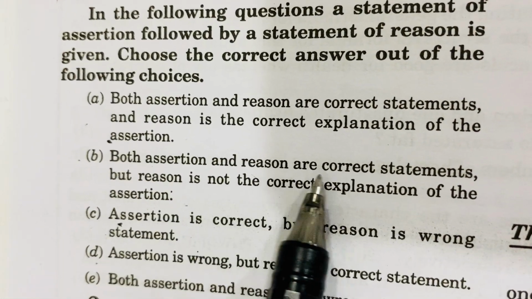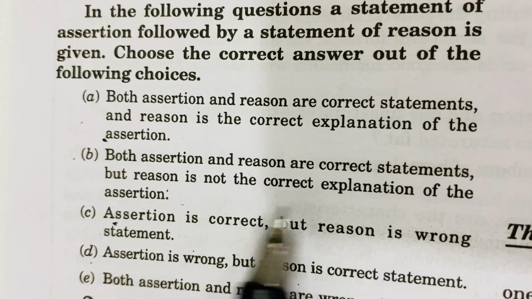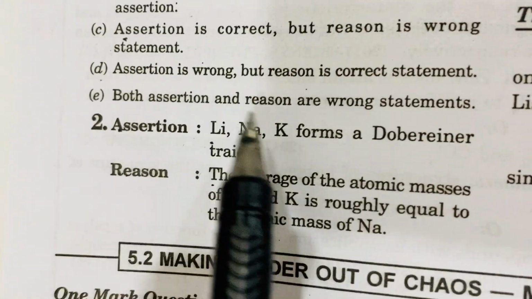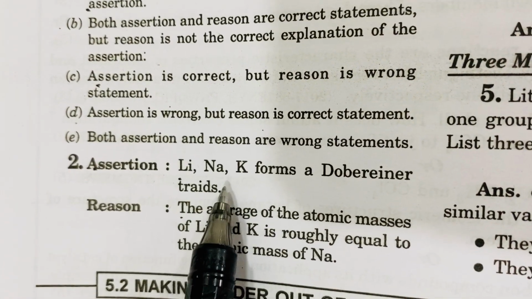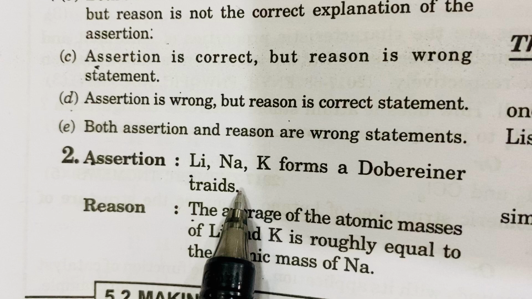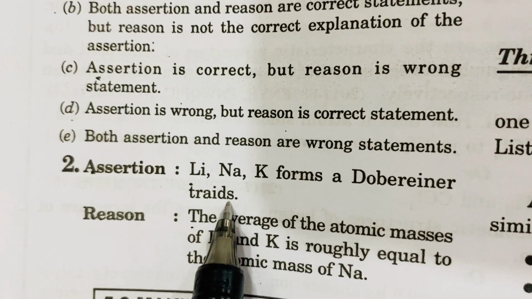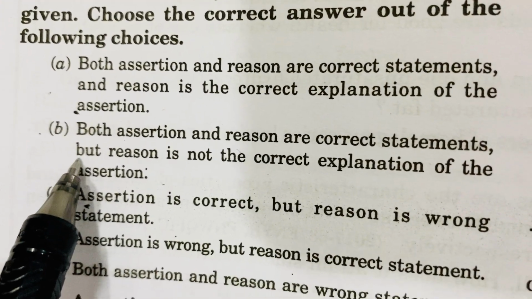Both assertion and reason are correct statements, but reason is not the correct explanation of the assertion. That means both of these statements are true at their own place, but the reason is not the correct explanation of the assertion, then we choose the second option.